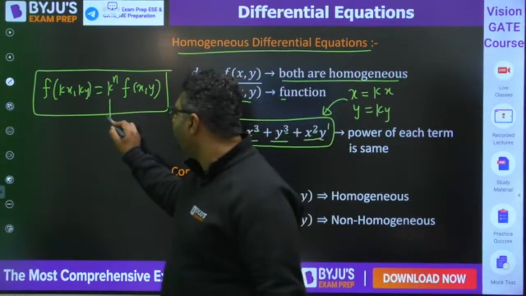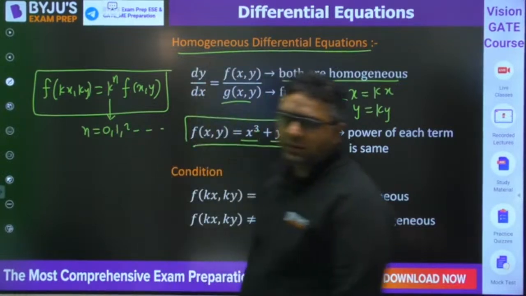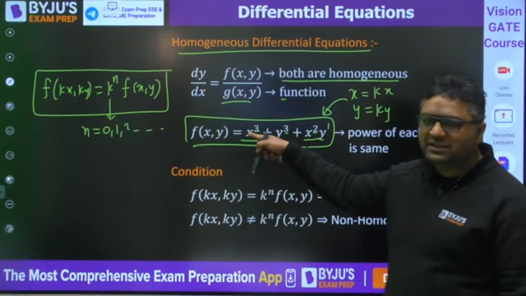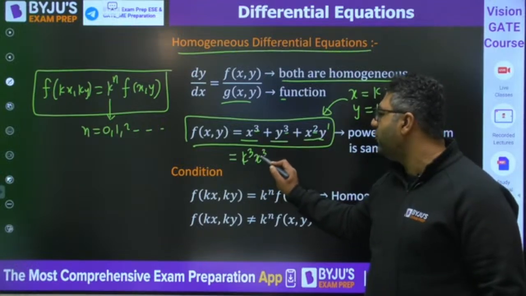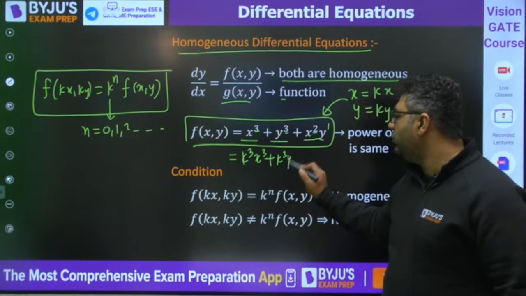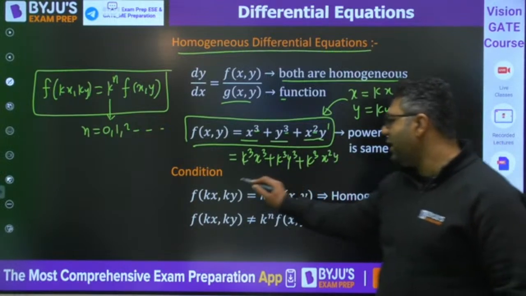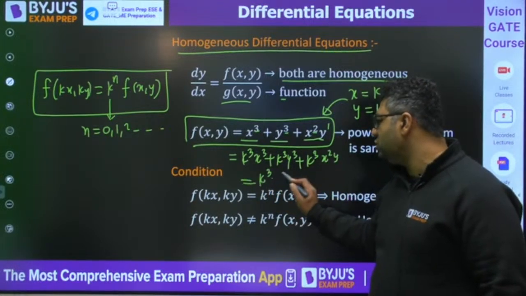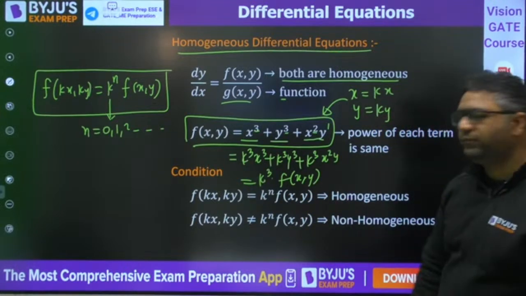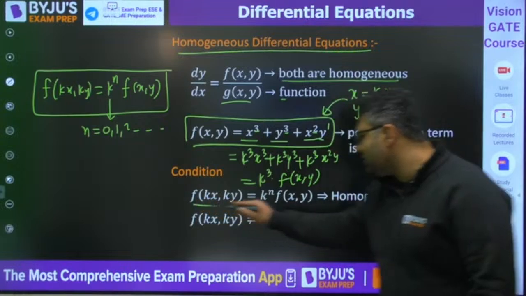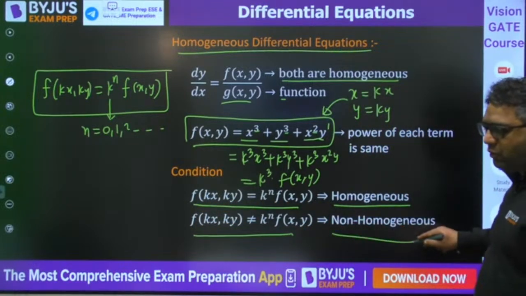And in this k to the power n, n can be anything: 0, 1, 2, like that. So here, you can see when you put kx, it would become k cube x cube, k cube y cube plus k cube x square y. So you can write it as k cube into the same function f of x y. So yes, it is going to be a homogeneous function. If this condition is satisfied, it is homogeneous. If it is not satisfied, it is non-homogeneous.